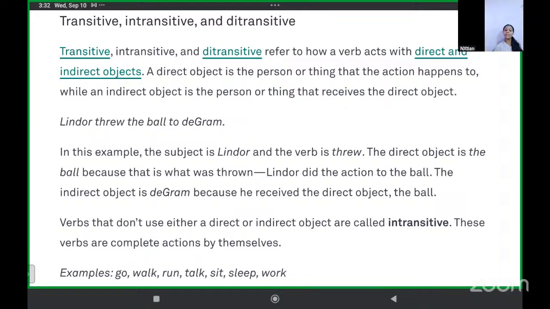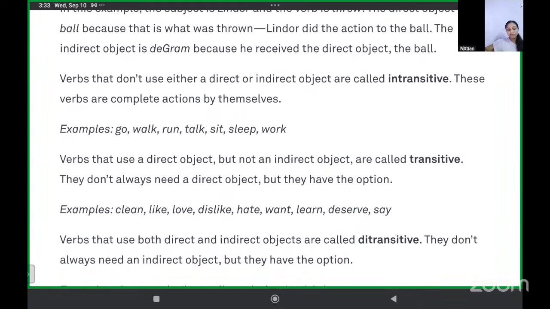Okay, understood? Threw is your verb. It is an action. Verbs that don't use either a direct or indirect object are known as intransitive. Transitive, they use direct or indirect objects. Intransitive, they do not use direct or indirect object. They are complete actions by themselves. For example, go, walk, run, talk, sit, sleep, and work. They are themselves activities.